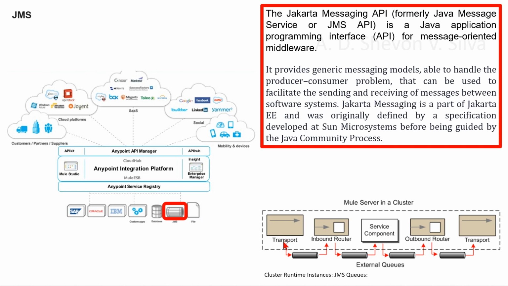Here the transport is connected to an inbound router via JMS, and the transport is connected to JMS and a queue, and the queue is connected to the inbound router. The inbound router is connected to a queue. Again, the queue is an external queue, and the queue is connected to the service component, and the service component is connected to a queue, and the queue is connected to the outbound router. The outbound router is connected to the queue, and the queue is connected to the transport. Here, the transport, inbound router, service component, outbound router, and transport are in the Mule server in a cluster.